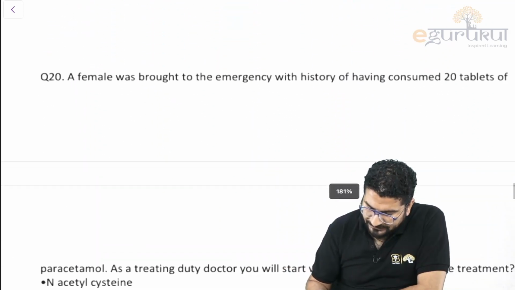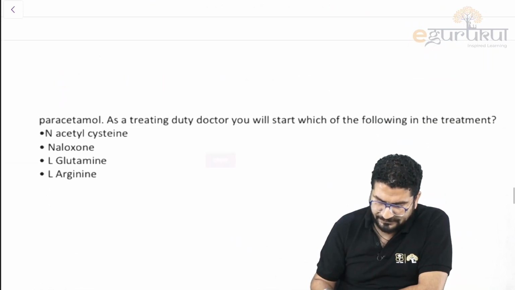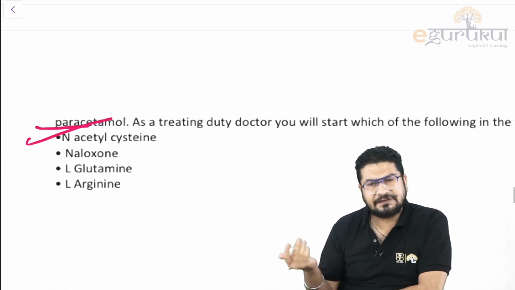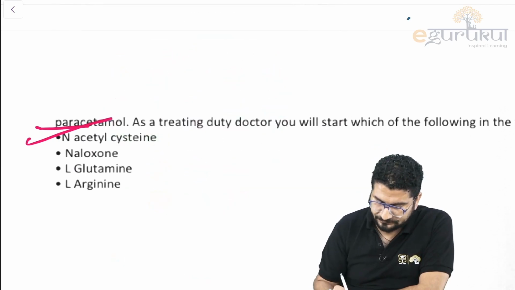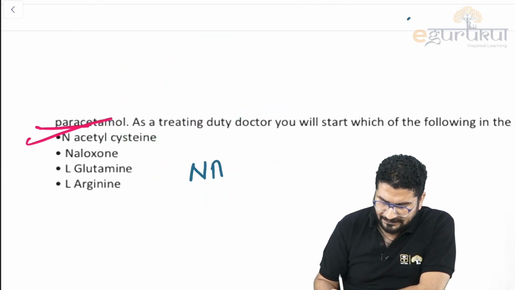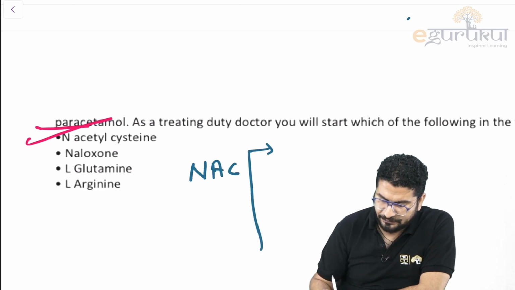A female is brought to the emergency with a history of having consumed 20 tablets of PCM. What drug will you give? The answer is N-acetylcysteine. Simple question. They're asking you the antidote of PCM. So we call this NAC. NAC means N-acetylcysteine. It has multiple uses.